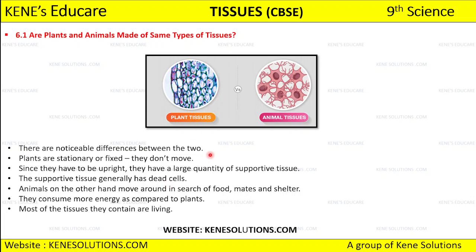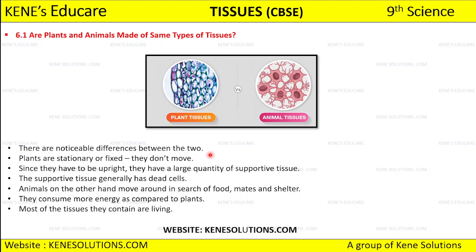Okay, now because the animal tissues are moving here and there in search of food, mates, and shelters, they consume more energy as compared to plants, because plants do not move from here to there, right? But animals will have to move from one place to another in search of food, shelter and all, right? So animal tissue spends more energy as compared to plants. Who spends more energy? Animal tissues spend more amount of energy as compared to the plant tissue.